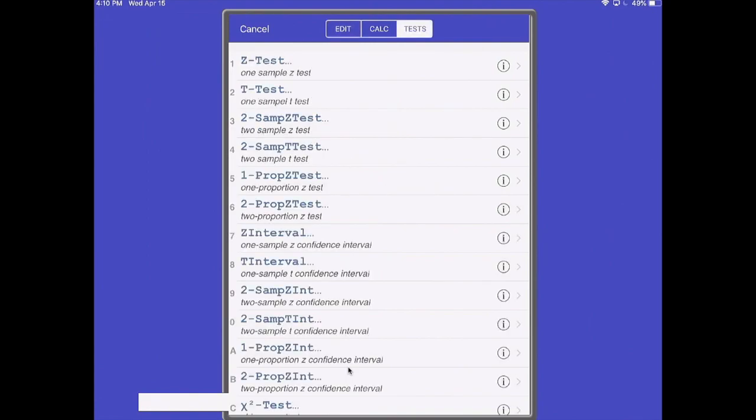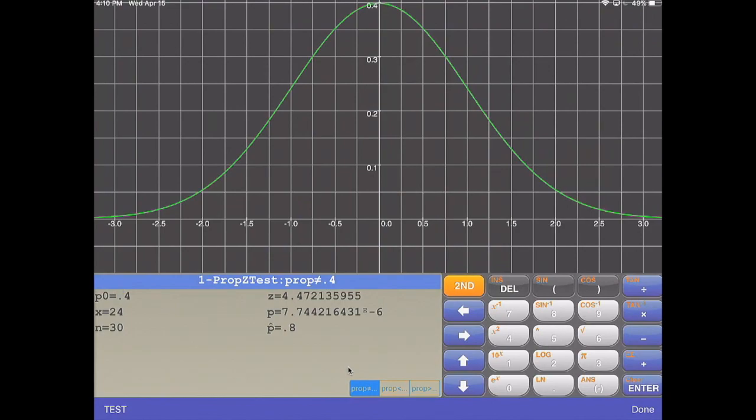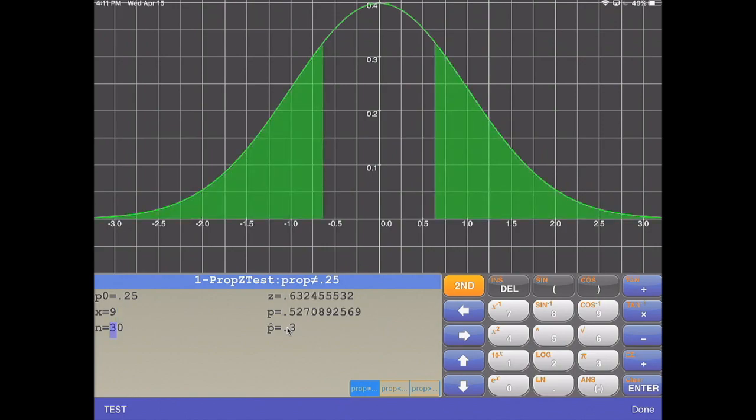Now, if all of that was too much for that third step, remember you can always go to Stat, Tests, and choose the 1 proportion z-test, typing in the percentage from the null hypothesis, which is 25%. It's asking for x. It's not asking for what percent. It's not asking for p-hat. P-hat's over here on the calculator screen. X is how many were actually born on our team in the first 3 months, which was 9. How many players were there on the team total? There was 20.